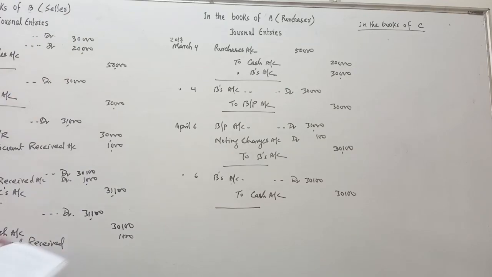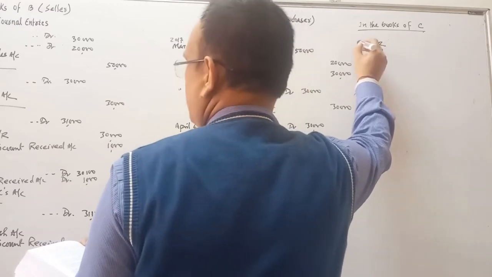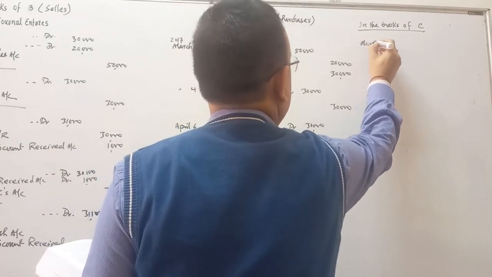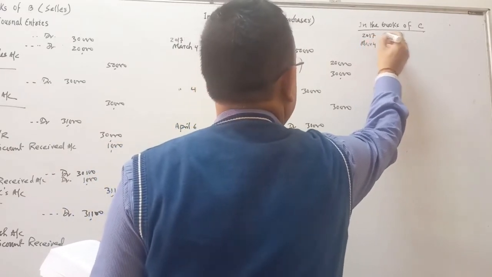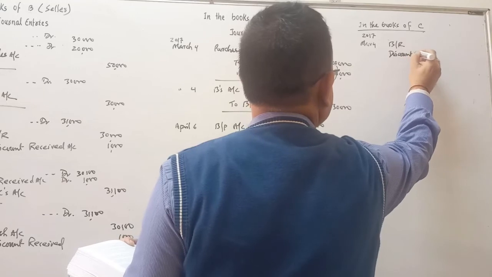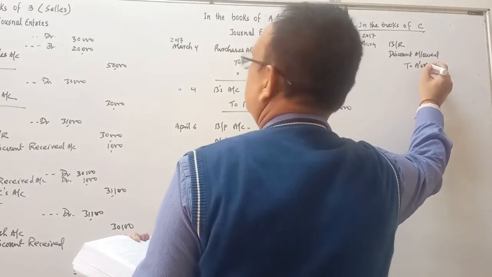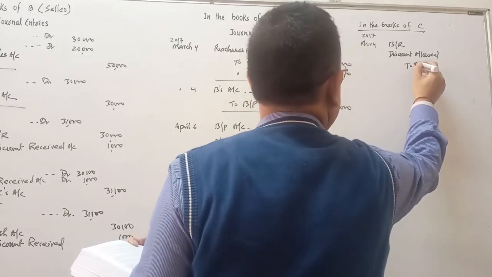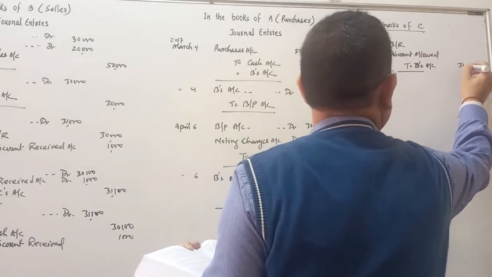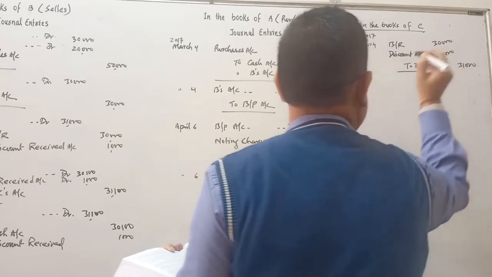Okay. So when he has got the bill, bills receivable account debit, date is March 4, 2017. Bills receivable account debit, discount allowed account debit to B's account. He has received the bill from B, to B's account. 30,000 is the amount of the bill, 1,000 is the discount allowed.